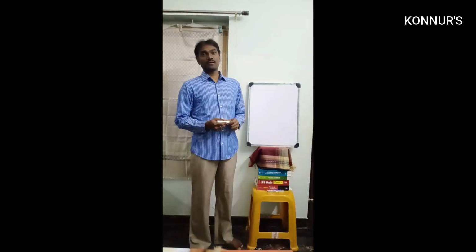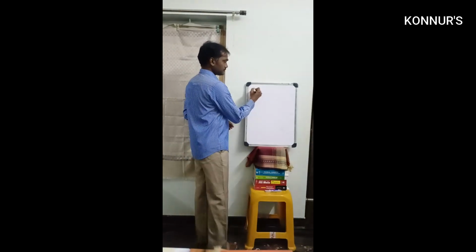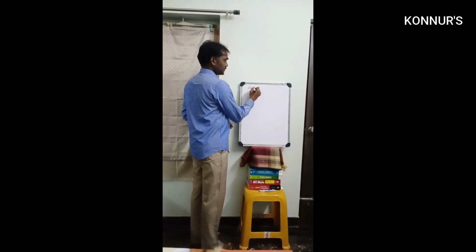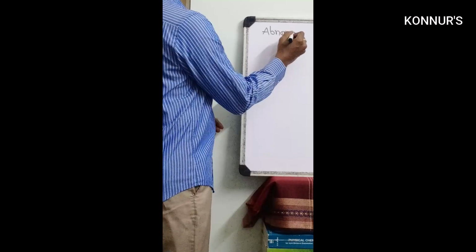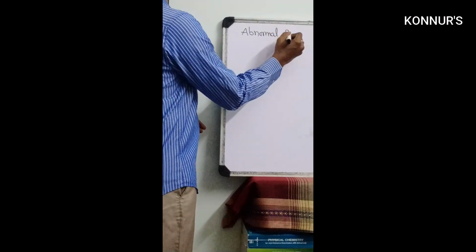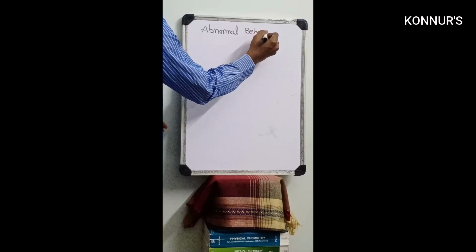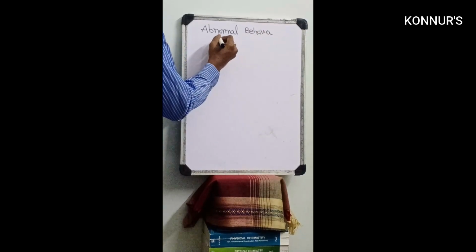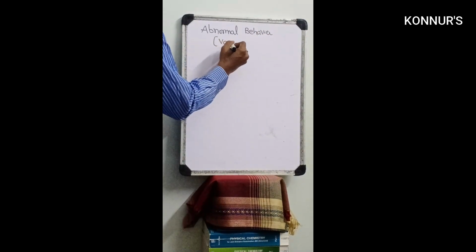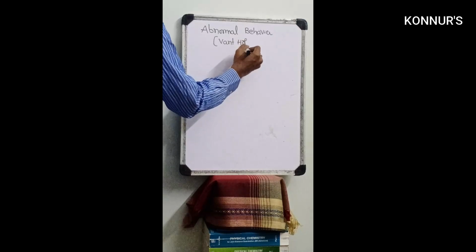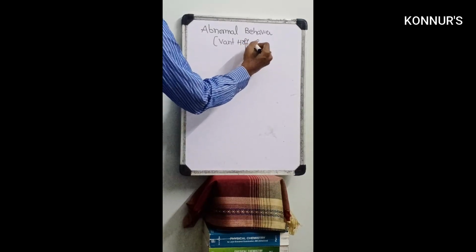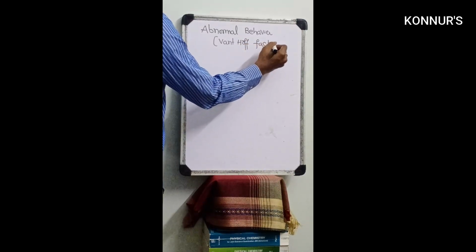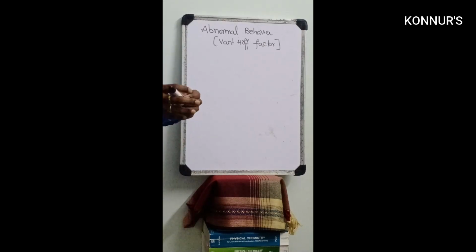Now our last concept, abnormal behavior, and also the Van 't Hoff factor.